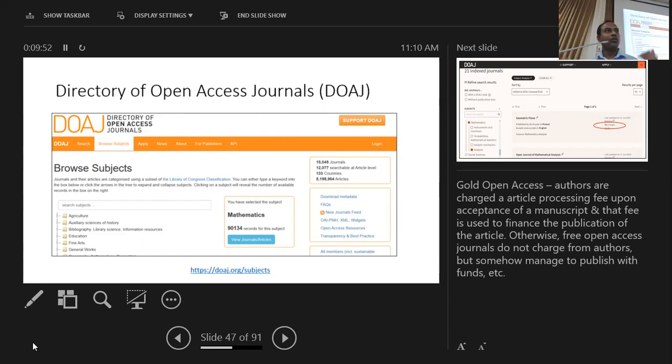They don't include all the open access journals into their list.